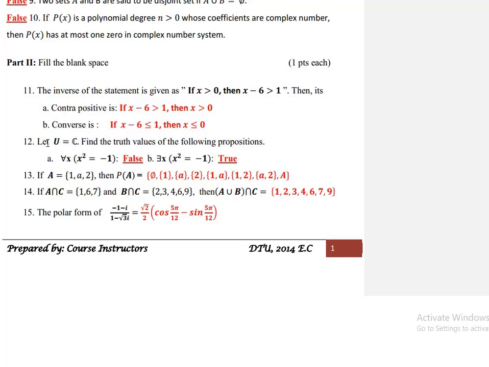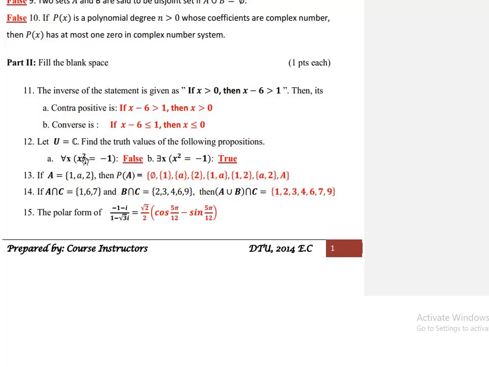Number 12: let the universal set be the complex numbers. Find the truth values of the following propositions. a) For every x, x squared is equal to minus 1. Now እዚህ ጋር ዩኒቨርሳል ሴታችን ኮምፕሌክስ ነምበር ስለሆነ የትኛውም x ከኮምፕሌክስ ነምበር ወስደን ስኩዌር ስናደርገው -1 የሚለን which is false. ለምሳሌ 0 የኮምፕሌክስ ነምበር አባል ናት 0 ስኩዌር ስናደርገው 0 ነው 0 is equal to -1 which is false